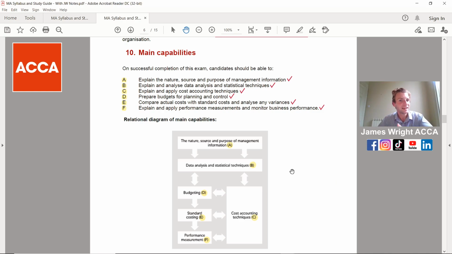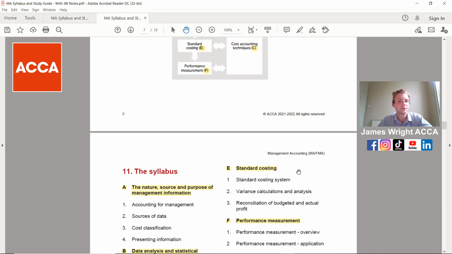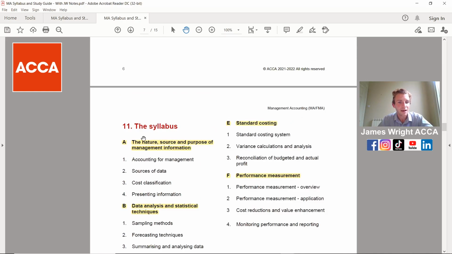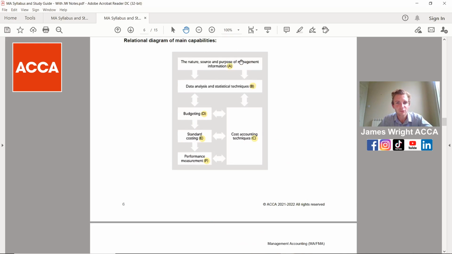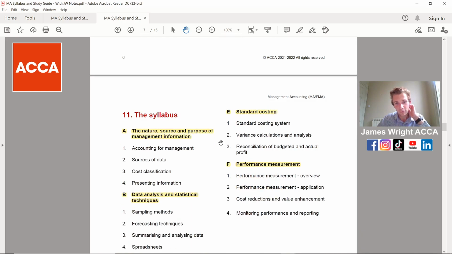But now I can hear you saying, well, how is that broken down in more detail? What should I expect to see in budgeting, for example? And this is where I probably should have put a note at the top here, but make sure you get it down in yours, that if I was you, I'd print out this page here for the overall syllabus. And what I've done here for you is I've highlighted, say, part A here for the nature, source and purpose of management information. So it all reconciles in so you know where to find it.